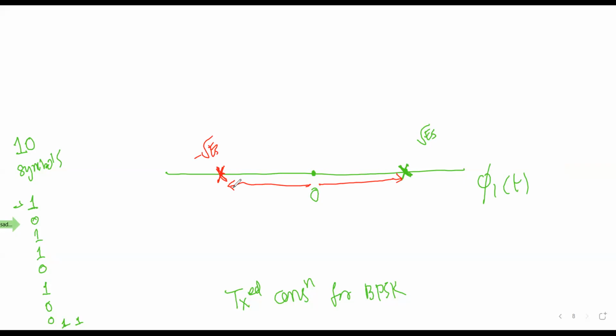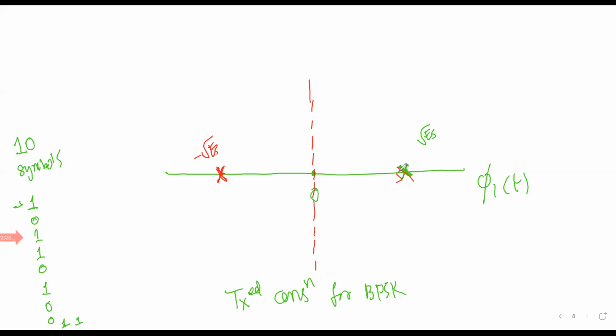Just understand. Whenever 1 comes, we will transmit this positive energy. This is the boundary, which is 0. This side all values are positive, this side all values are negative. Now next what comes? Next this 1 comes. So what will we transmit? We will transmit again here root over ES.